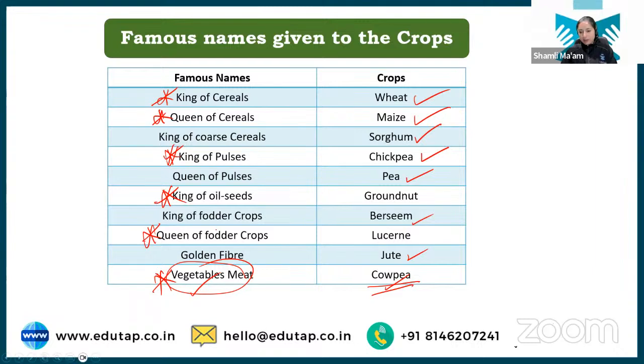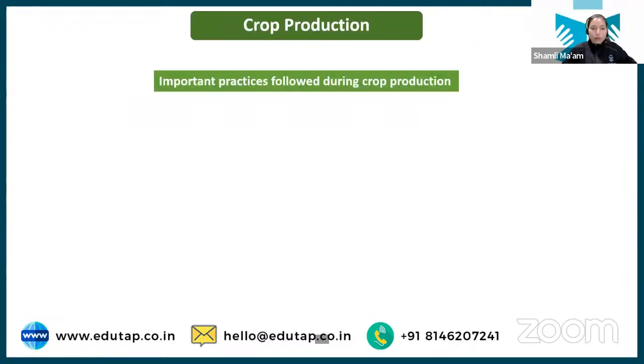I'll proceed. I think all queries have been answered. Now, how many topics are remaining? We have this last topic, the important practices followed during crop production. I will be teaching you about tillage and the factors affecting crop production. These are the topics that are remaining. It will take half an hour, maybe 40 minutes more.